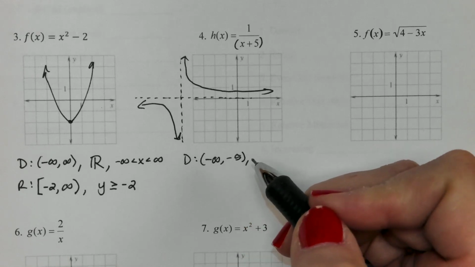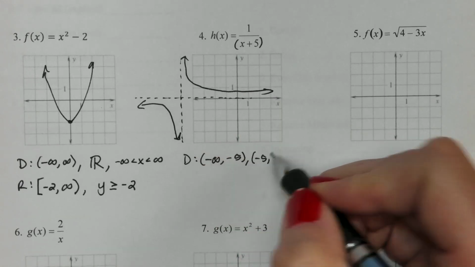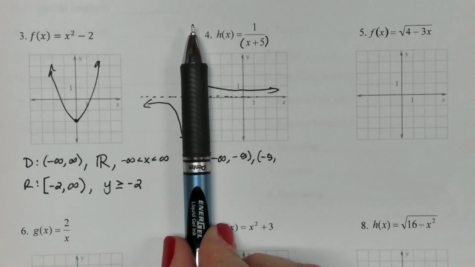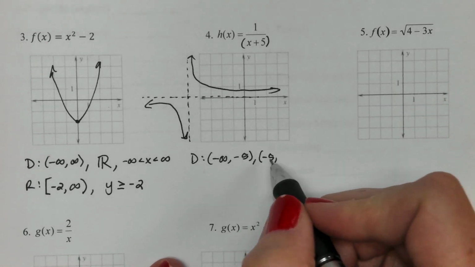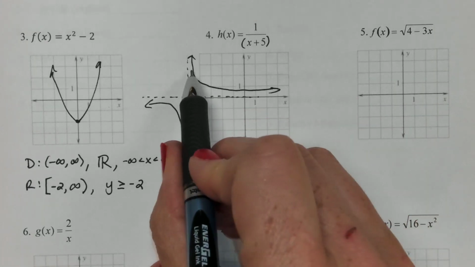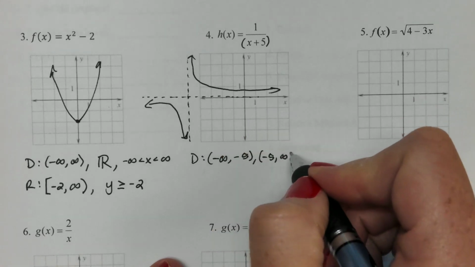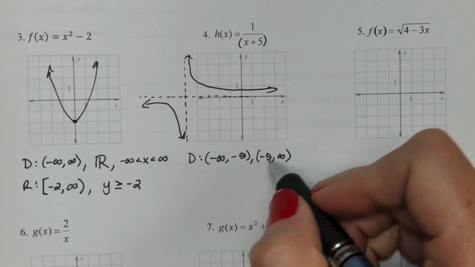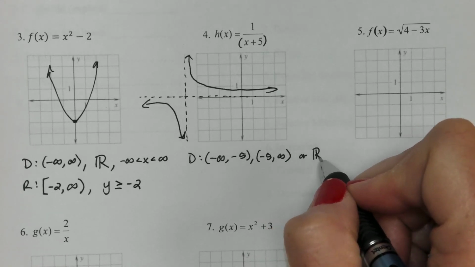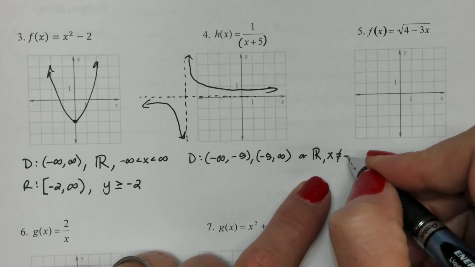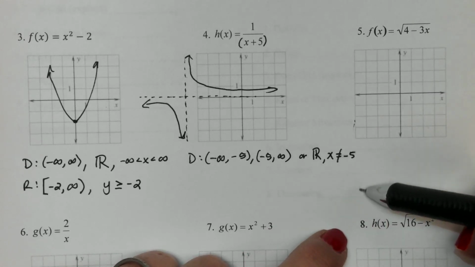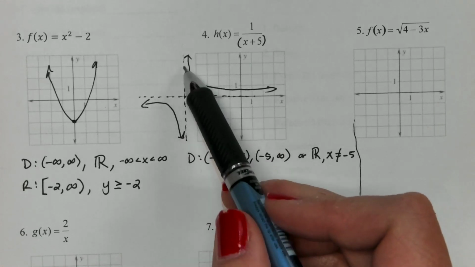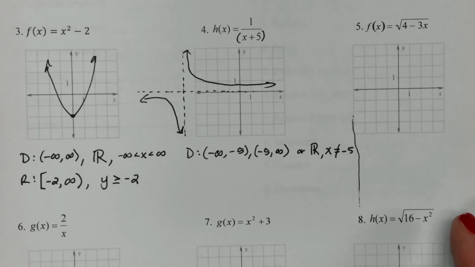So I have to stop at -5 and then start again at -5, which is kind of weird, but you're really just saying this half of the graph has to hop over -5 to hook up with that half. So you're kind of excluding -5. And then your pencil rolls all the way to infinity, so that will take care of it. You could also write all real numbers except x cannot be -5. Sorry, I'm getting really close to that one. So you could say everything except for, the only thing you got to leave out is this -5 because it's got that asymptote there. So it's just a different way to write it.